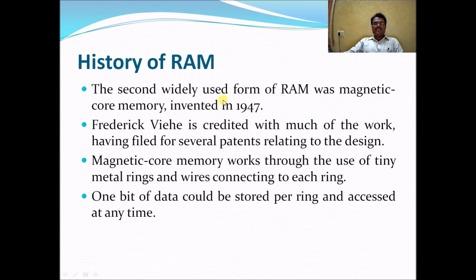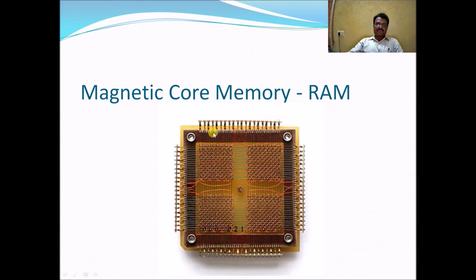The second widely used form of RAM was magnetic core memory, invented in 1947. Frederick Viehe is credited with much of the work, having filed several patents relating to the design. Magnetic core memory works through the use of tiny metal rings and wires connecting to each ring. One bit of data could be stored per ring and accessed at any time. These are the metal rings, the magnetic core memory composed of metal rings to store the data.